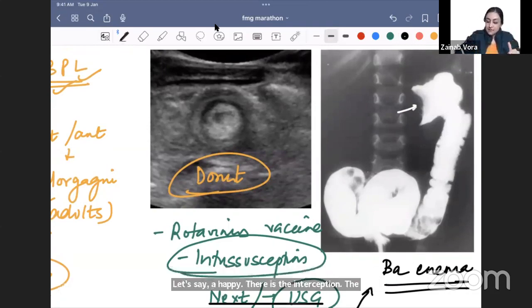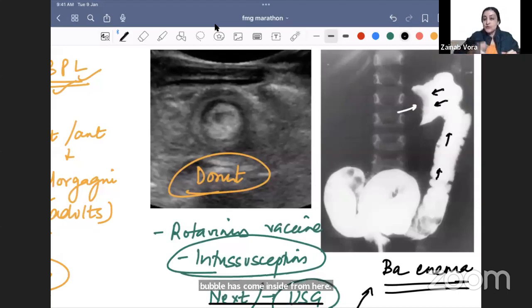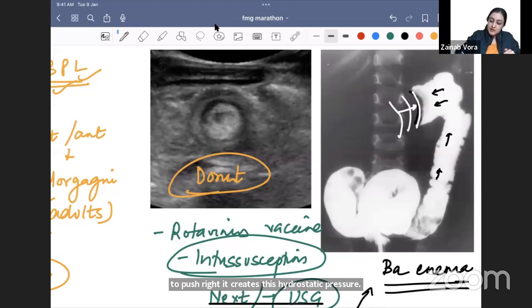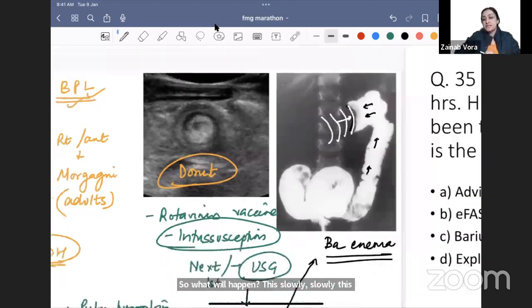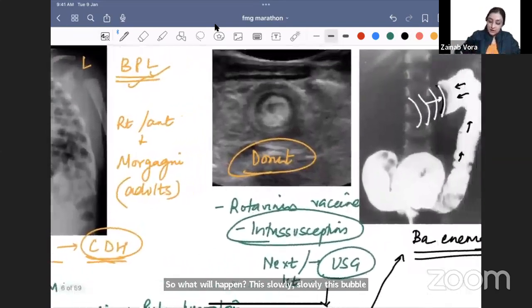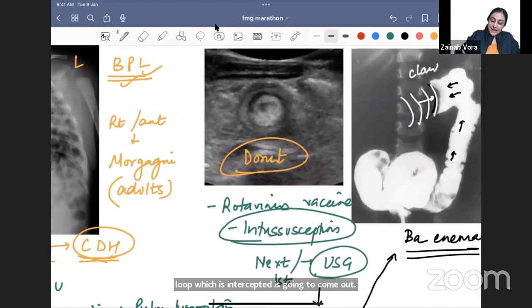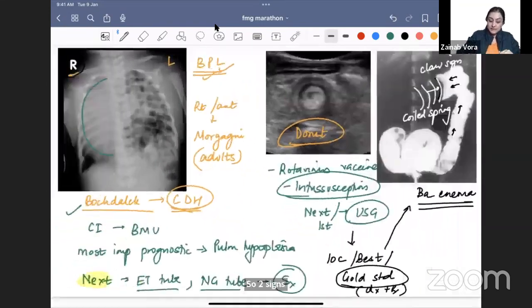So what will happen when I inject the barium? It is going to push, right? It creates this hydrostatic pressure. Slowly, this bowel loop which is intussuscepted is going to come out. So two things I see here. We see a claw sign and we see a coiled spring sign when it starts to come out. So two signs, claw sign and coiled spring sign on barium enema.